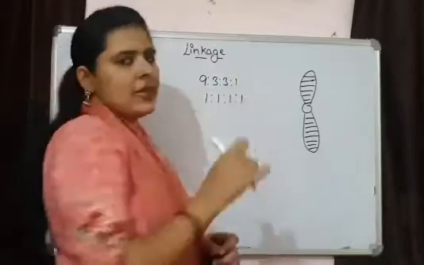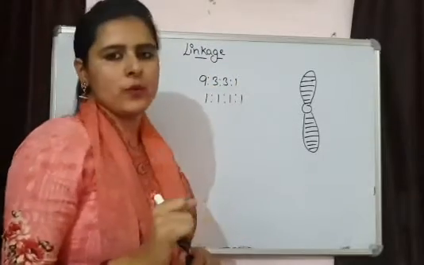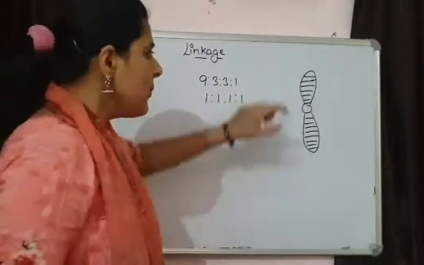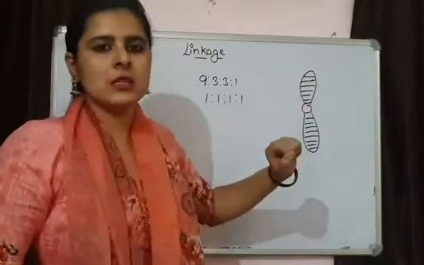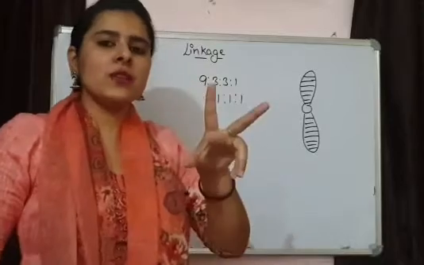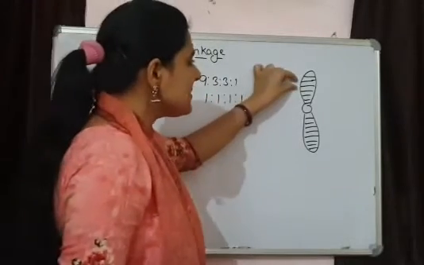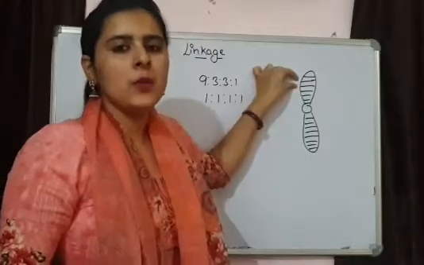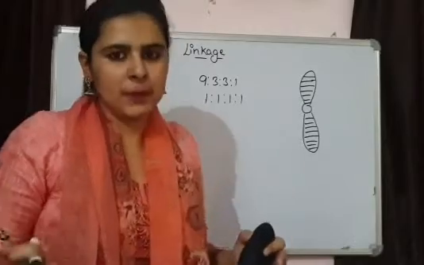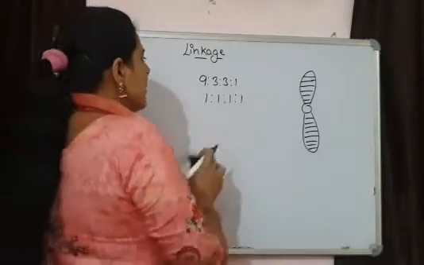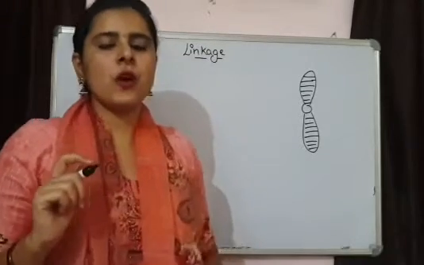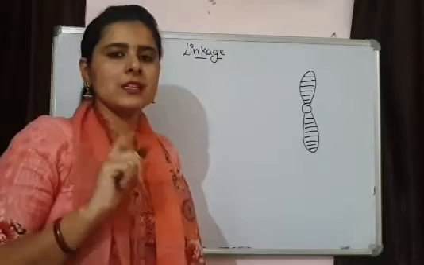This simply means the process of linkage. When the genes are not going to separate from each other, they are going to be inherited all together. This is linkage. Now, linkage depends upon the distance between two genes. The more the distance between two genes, the fewer the chances of linkage, or you can say there are more chances of their separation. And if less distance is present between two genes, there are more chances of linkage, or fewer chances of their separation. Sutton and Boveri were the first to work on linkage. They also found linkage in Lathyrus odoratus, that is sweet pea.